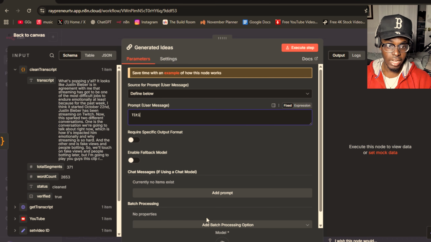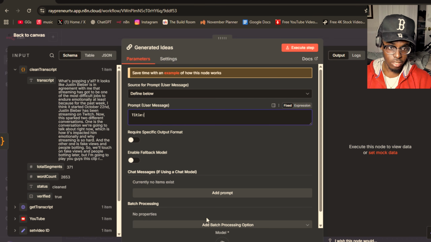So the title is definitely what we're going to need. The description is for sure something we're going to need. And the transcript is what we're going to need. Those are the three main things that we need for this whole thing to work properly, right? And if you can see on the right side, this is where we get all the items. So for YouTube, you can go over here and grab the title.